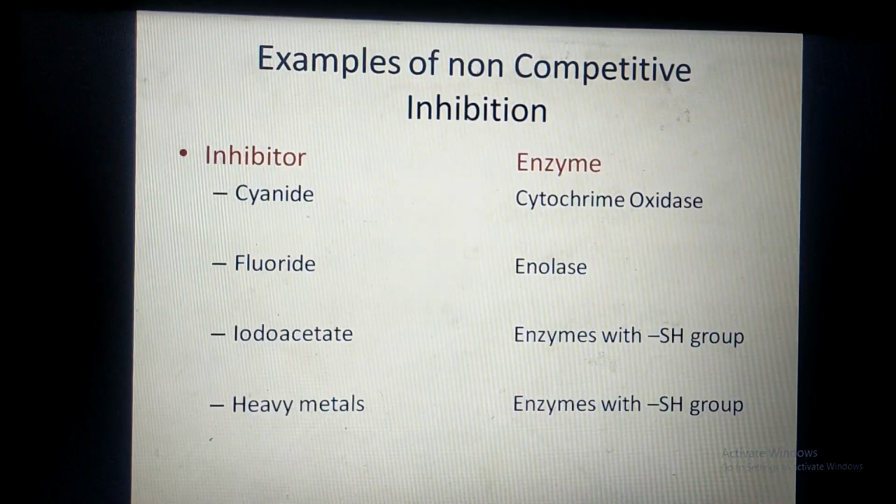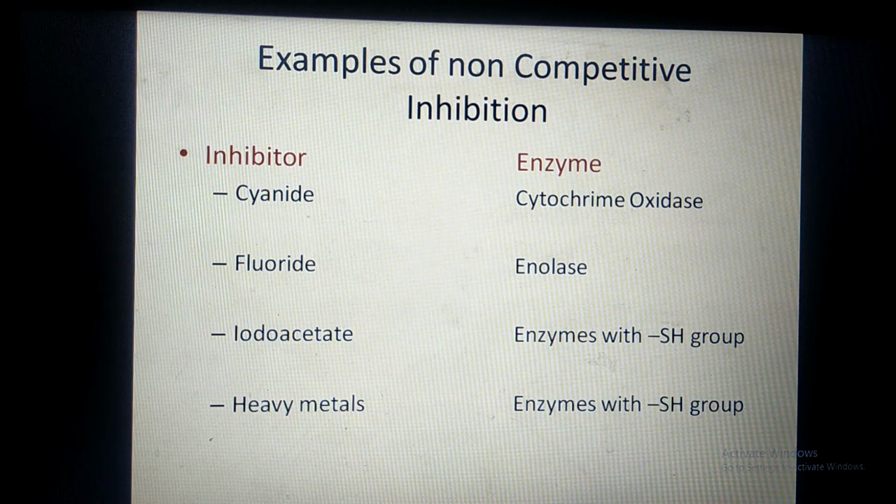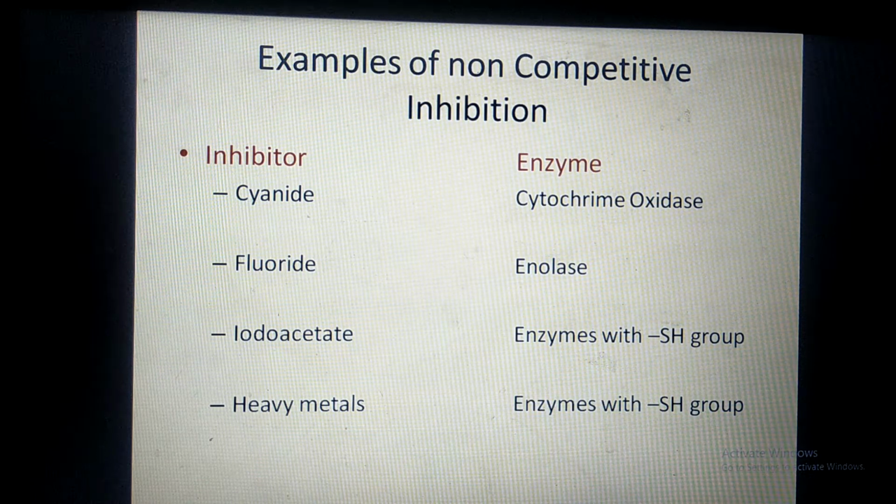So these are the examples. Majority of these inhibitors are poisons: cyanide, fluoride, iodoacetate and heavy metals. Cyanide binds with the enzyme cytochrome oxidase, which is the terminal enzyme of the electron transport chain, and inhibits that enzyme permanently. Therefore, that enzyme molecule does not participate in the catalysis. Similarly, fluoride inhibits the enzyme enolase. It is an enzyme of glycolysis.